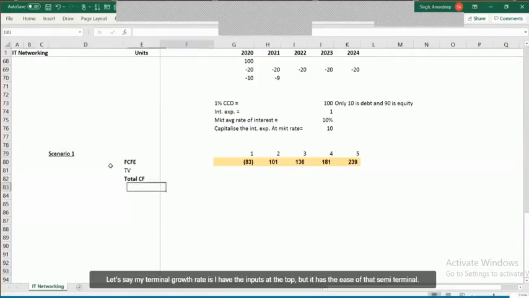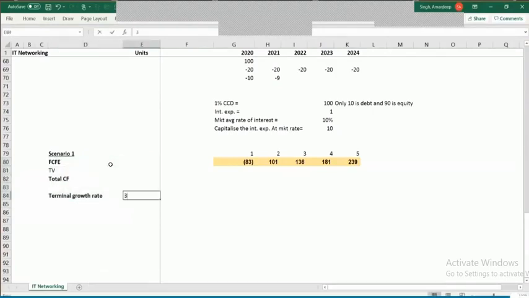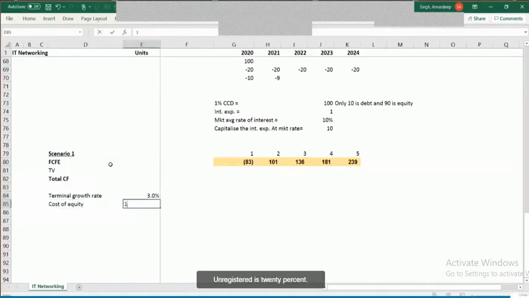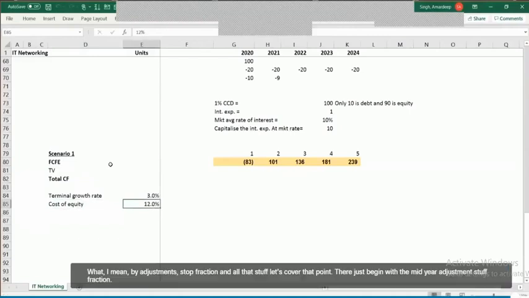Let's say my terminal growth rate is 3%, and the cost of equity unadjusted is 12%.